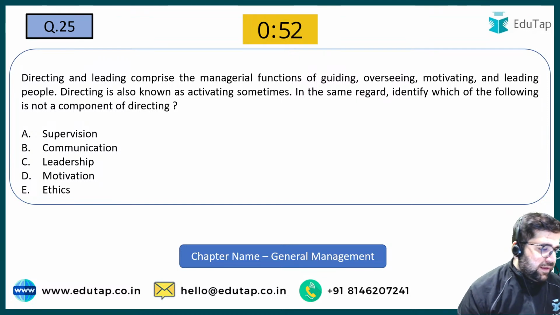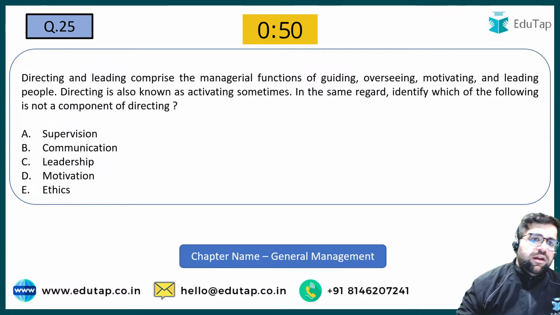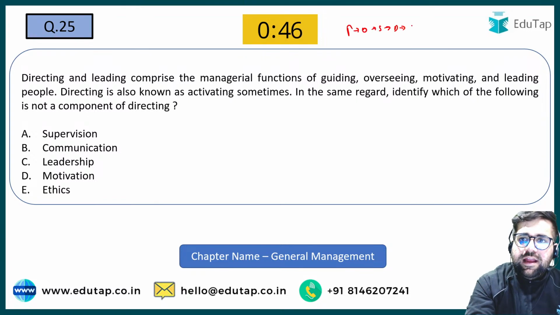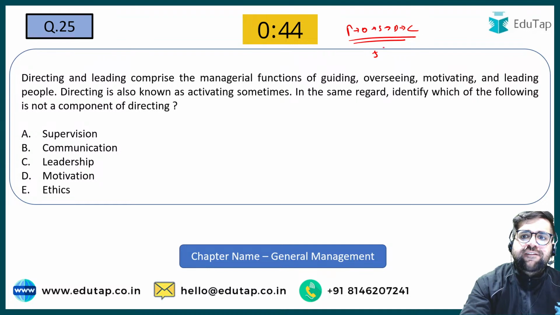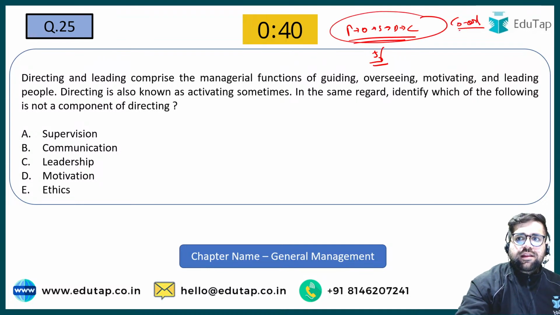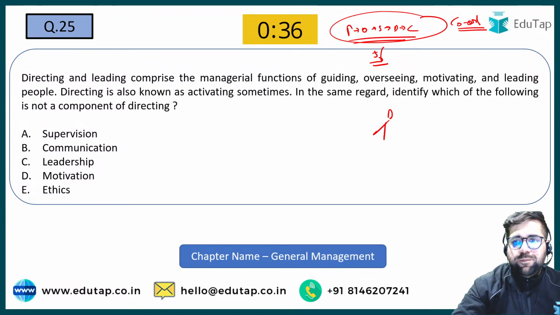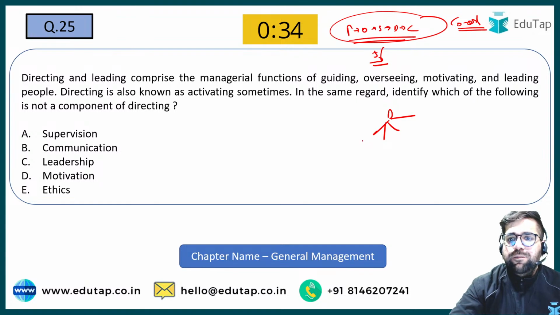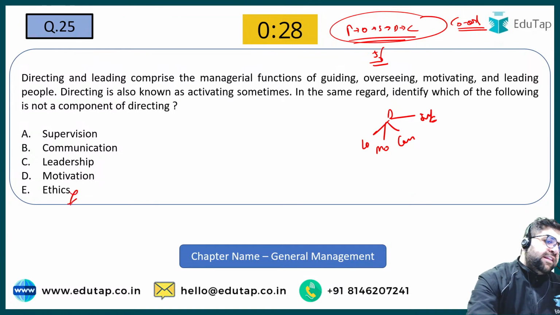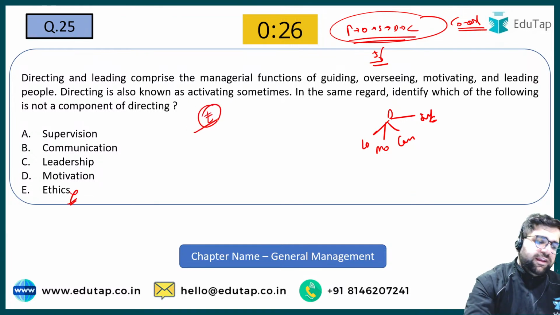Which of the following is not a component of directing? Remember, planning, organizing, staffing, directing and controlling. These are the 5 functions of management, and the essence is coordination. Now the question asks you which of the following is not a component of directing. Directing has 4 components: leadership, motivation, communication and supervision. So you have no role of ethics over here. So answer will be option number E.